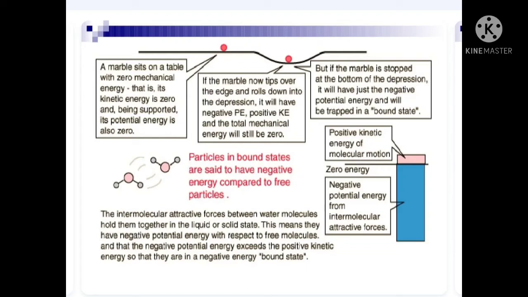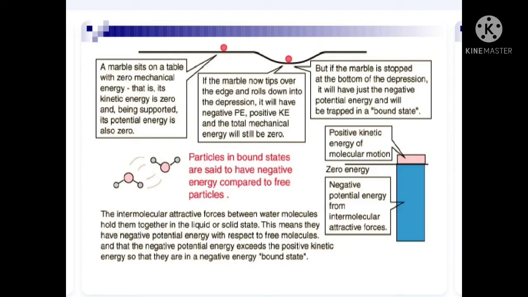And if the marble now tips over the edge and rolls down into the depression, you can see the depression over here, it will have negative potential energy, but since it is moving, its kinetic energy becomes positive, and therefore the total mechanical energy will still be zero.